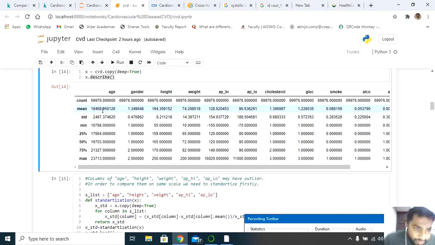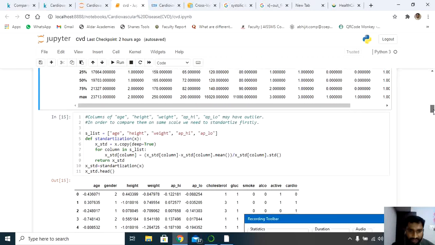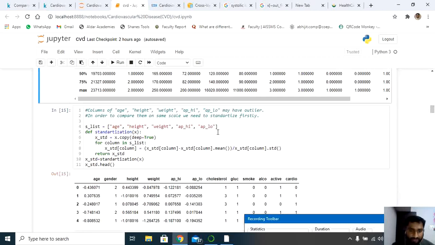So 19,468, the range of 19,068 will be far away from 164 here. So obviously there may be a chance of having outliers, so we need to work on those outliers. To work on outliers, I have used the standardization technique. Standardization is nothing but scaling all the values in the same way.